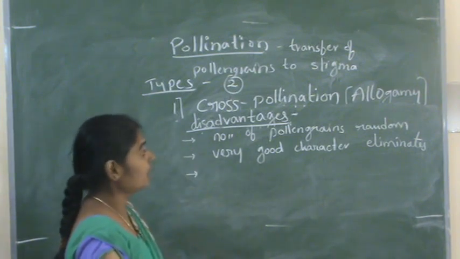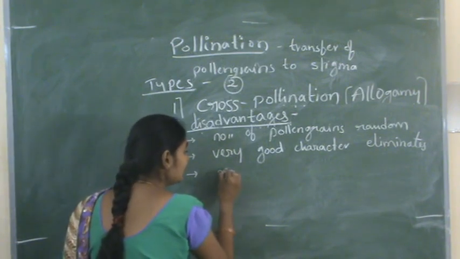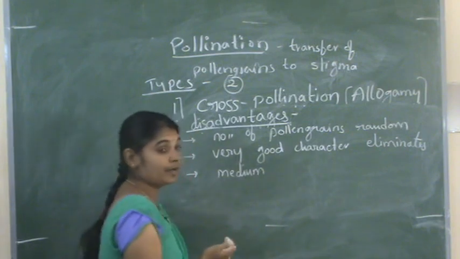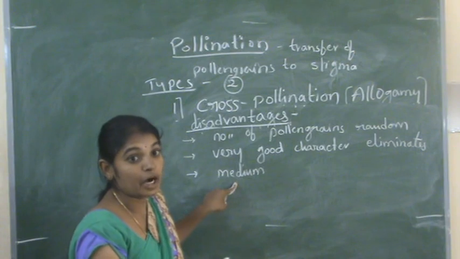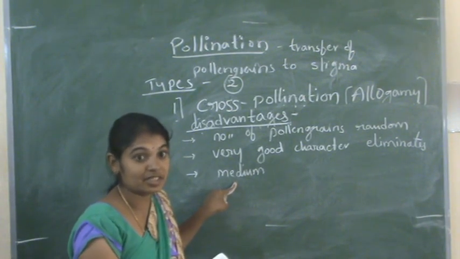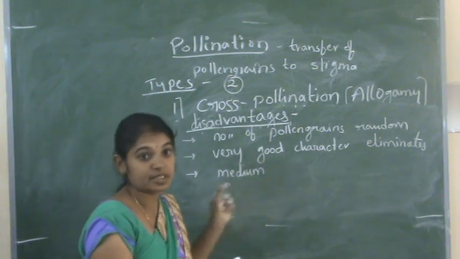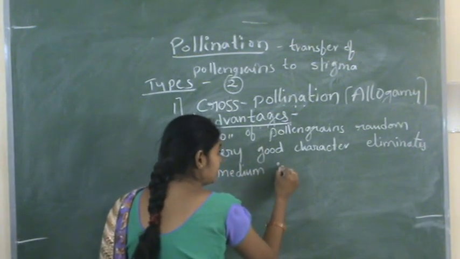And another disadvantage is the medium. Here the medium means the vectors for pollination. Sometimes it may fail to transfer the pollen grains of one species to another species. There is a chance of incompatibility.